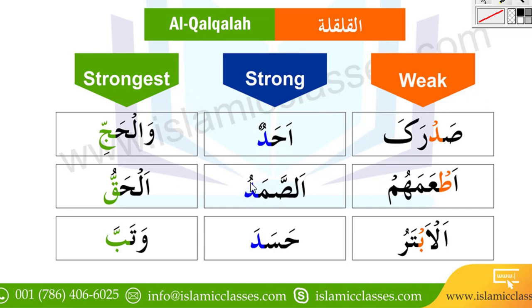The second example is As-Samad. Again here dal is coming in the end, we are stopping on the Qalqalah letter. If we stop on the Qalqalah letter and the Qalqalah letter has a sukoon sign, we make strong Qalqalah. Like if we stop here, then this dhamma will be skipped from this place, and then we put a sukoon sign on the dal.